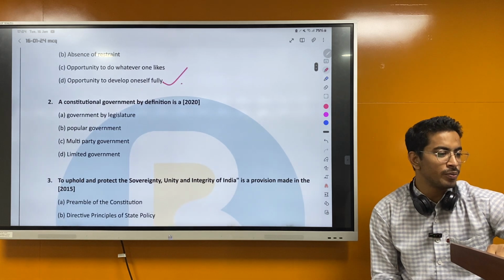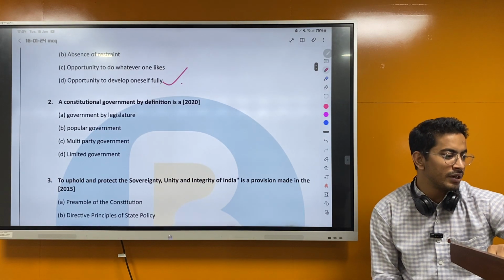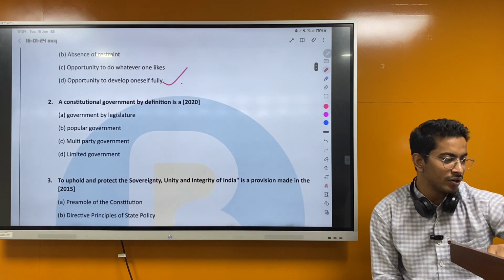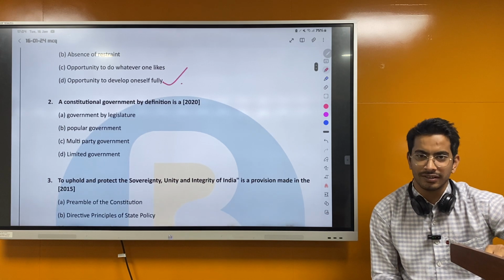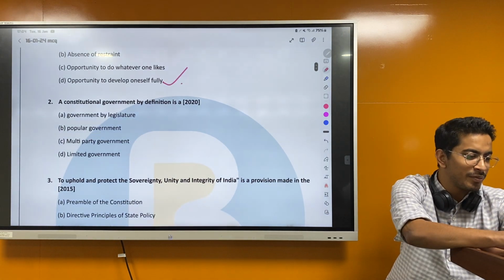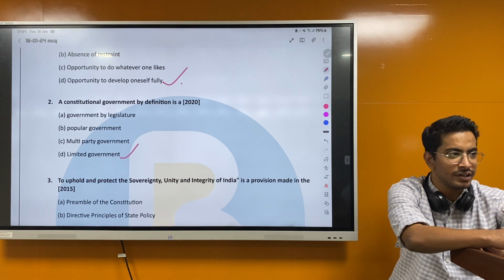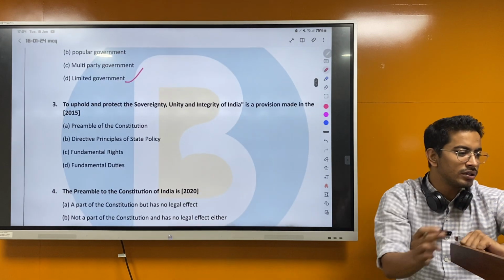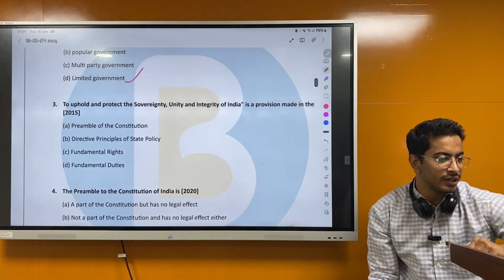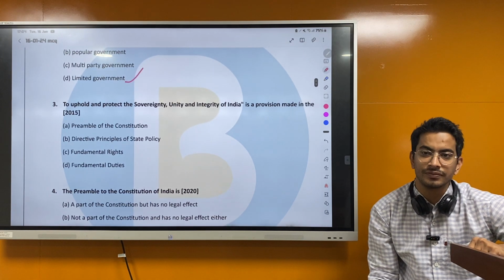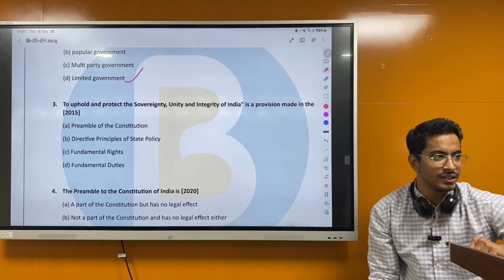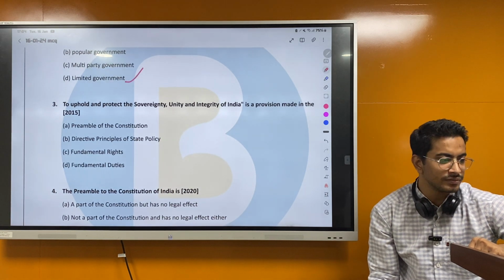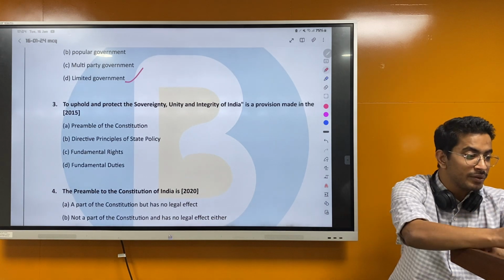Next, the constitutional government is defined by: government by legislature, popular government, multi-party government, limited government. Right, good. At least you have remembered that constitution, what we have marked. It's a limited government, okay? Next, to uphold and protect the sovereignty, unity, and integrity of India is a provision made in the... Who agrees with what? Fundamental duties? Preamble? It's fundamental duties.